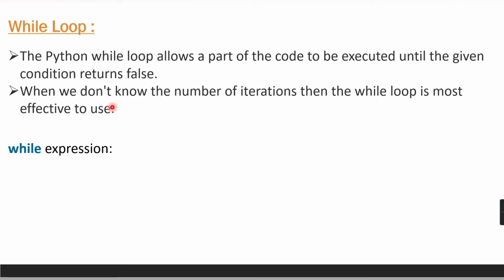So let's see the syntax of while loop. Here we need to give the while keyword and then the expression. Basically it is a condition which will return true or false, and then the block of statements. So let's check in code how we can make use of while loop.